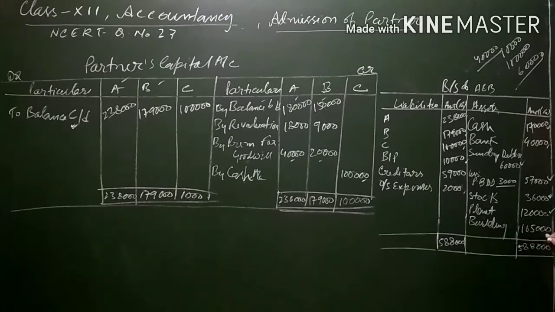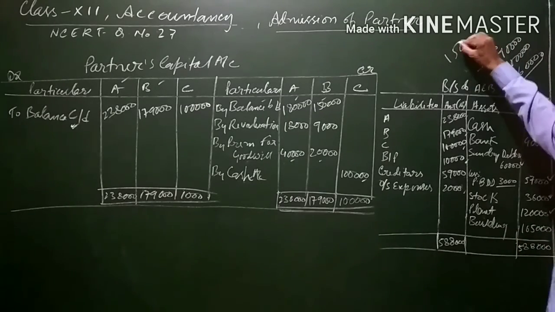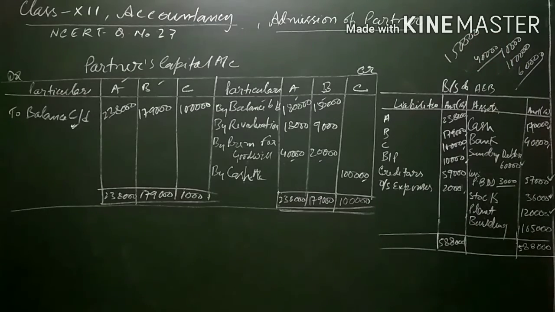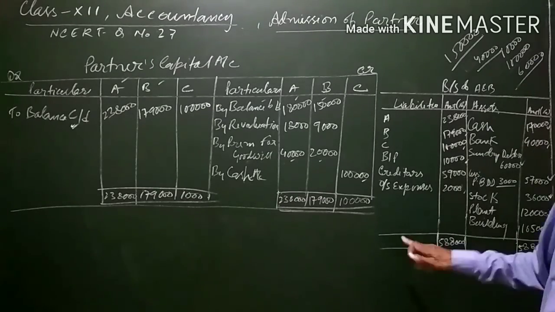And regarding building, earlier it was 1,50,000. 10% appreciation is there. 15,000 is the appreciation in the building. 1,50,000 plus 15,000, it will come to 1,65,000. If you add the total of the assets and liabilities side, it will come to 5,88,000 for both assets and liabilities. That's all regarding this question number 27.